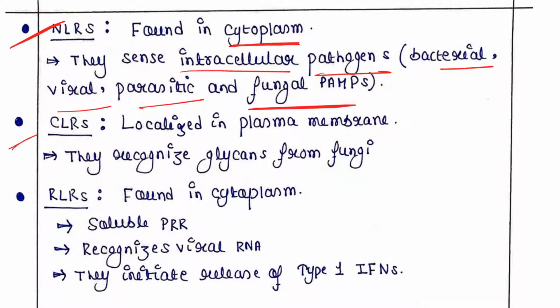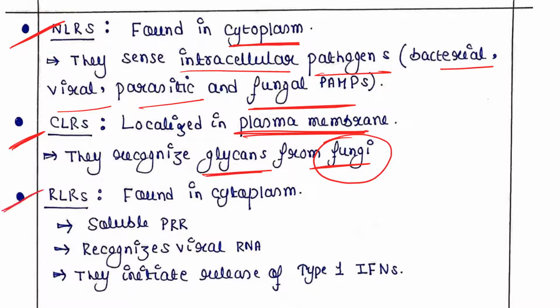Then CLRs. Like TLRs, CLRs are localized in the plasma membrane, and they recognize glycans from fungi. So the function is different between CLR and TLR. CLR mainly recognizes fungal pathogens.